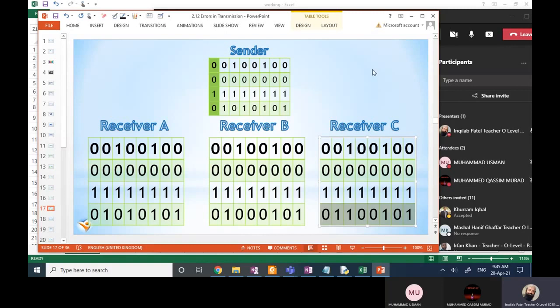This type of error cannot be identified if we are using parity check. If there is an error in one bit, it can be identified.